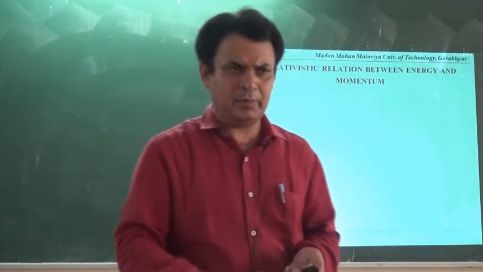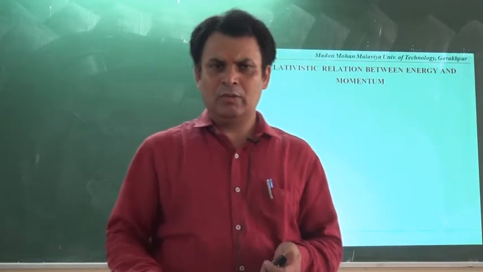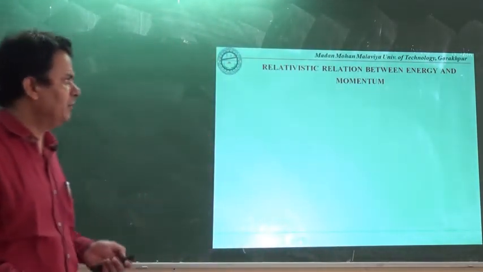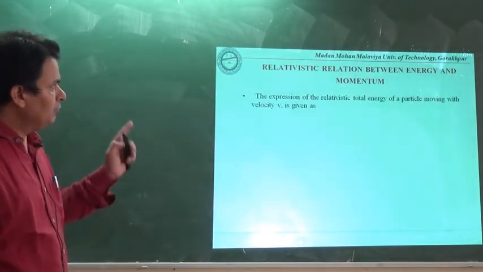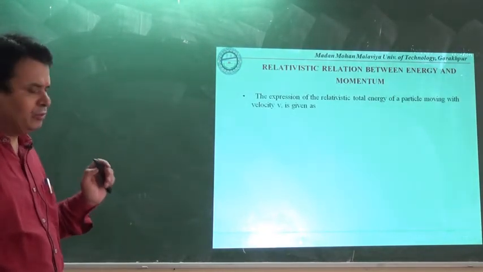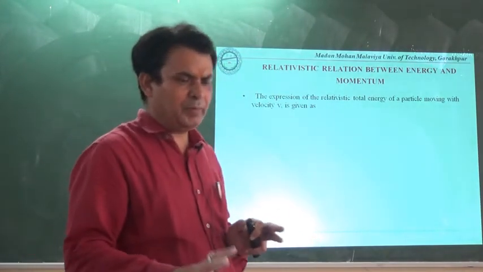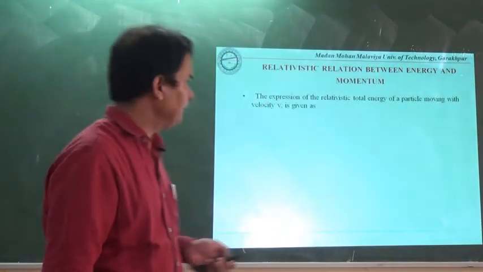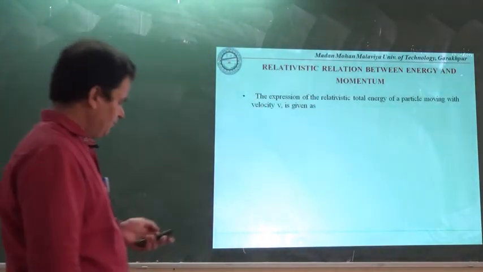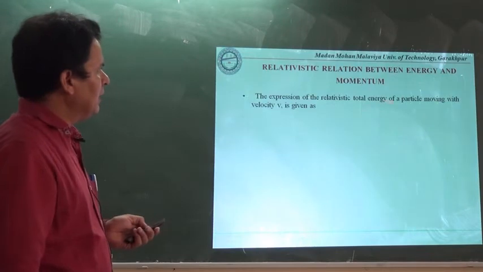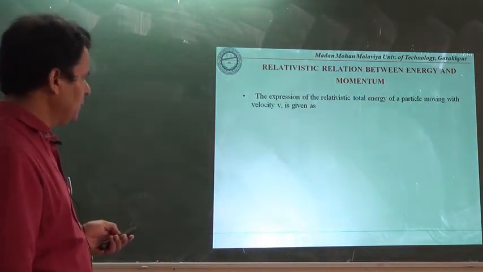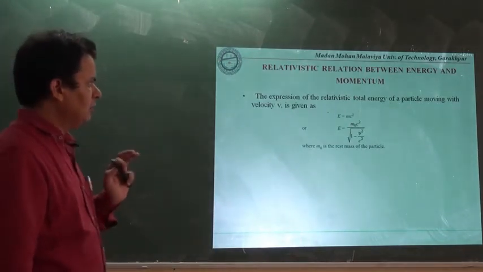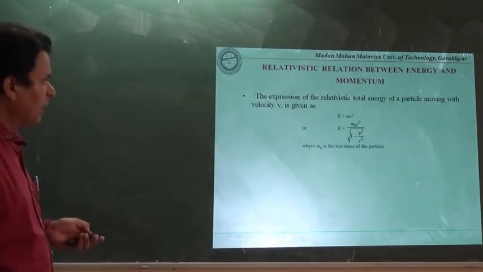That's why the relation between energy and momentum will be slightly changed according to the variation in mass, and we are going to discuss here how the relation can be established between momentum and energy by considering the relativistic mass of the body. The expression of relativistic total energy of a particle moving with velocity v is given by E equals mc square.